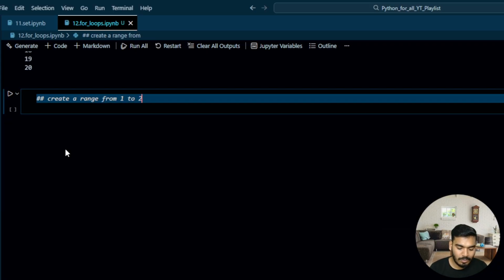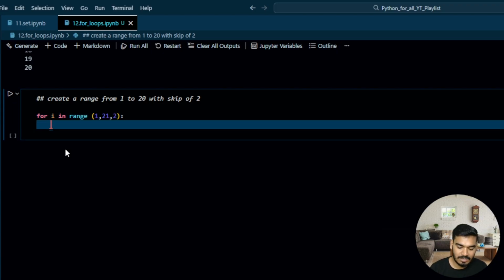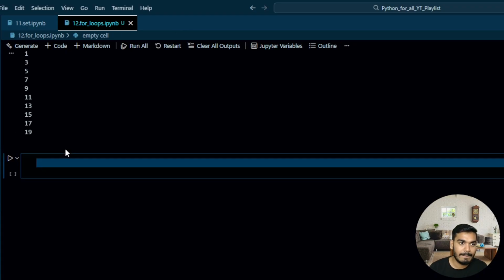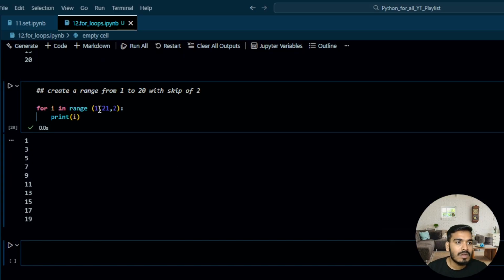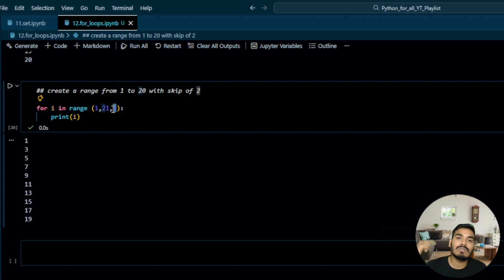Next, create a range from 1 to 20 with a skip of 2. So what we'll do, for i in range 1 comma 21 comma 2, we will write. So let's see what it is going to give you. Let's write print i over here. So if you see, first is 1, then second should be 2, but it skips that and gives 3. Then it skips 4 and gives 5. So you have written 2 over here, which means it is going to skip 1 value.